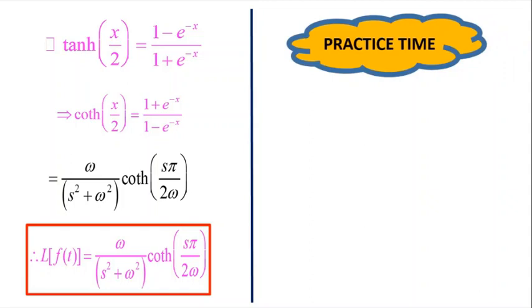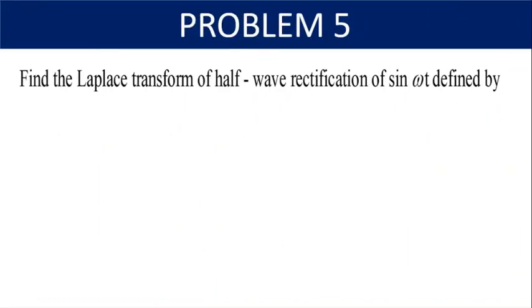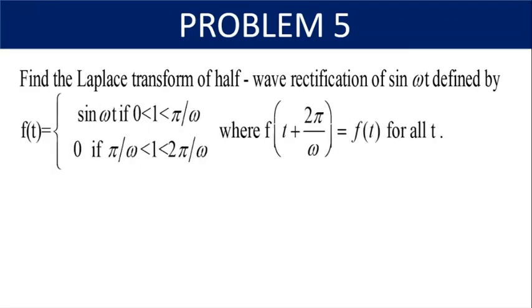Here is a problem under Laplace transform of a function with the period 2a. If you have understood the concept, please solve and check out whether your answer is this. Let us move into our problem number 5 to find out the Laplace transform of half-wave rectification of sin omega t defined by f of t is equal to sin omega t if 0 less than t less than pi by omega and 0 if pi by omega less than t less than 2 pi by omega, where f of t plus 2 pi by omega is equal to f of t for all t.